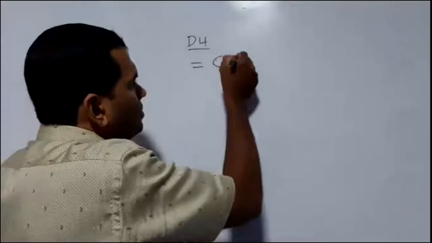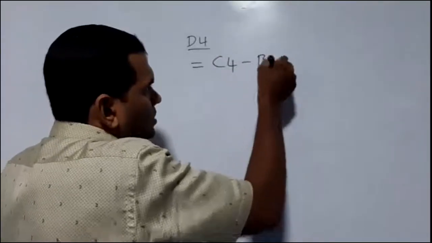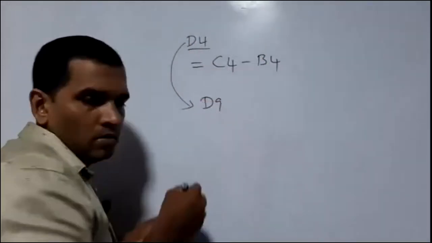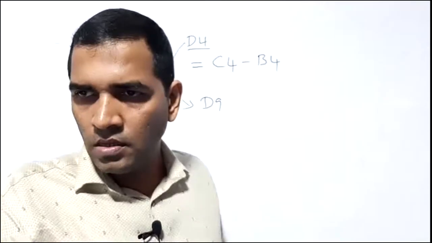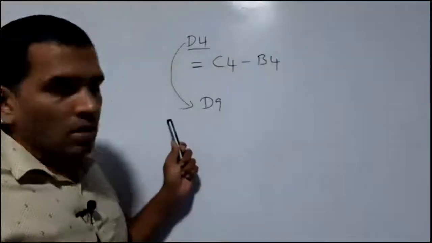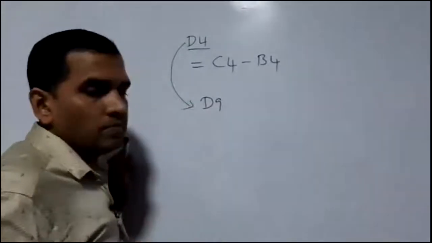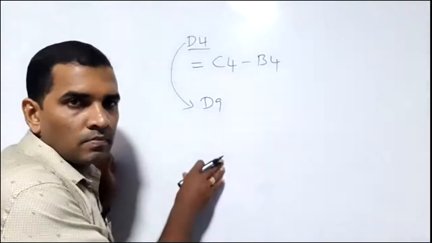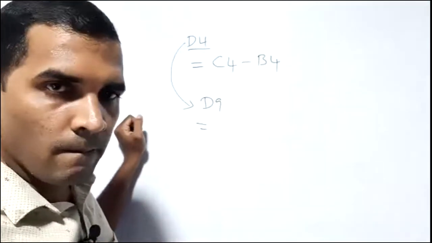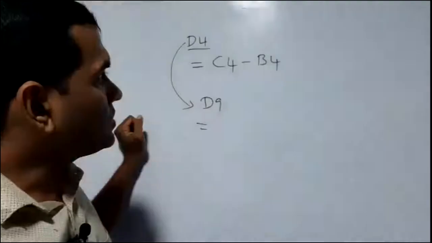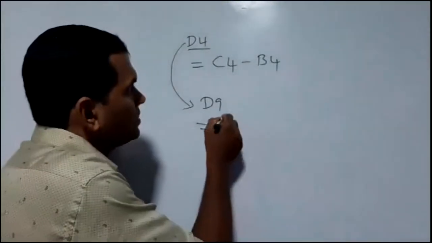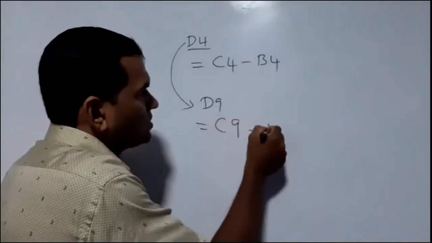Now it will be copied to D9, for Sri Lanka. Tell me, what is displayed in D9 now? Equals C9 minus B9.